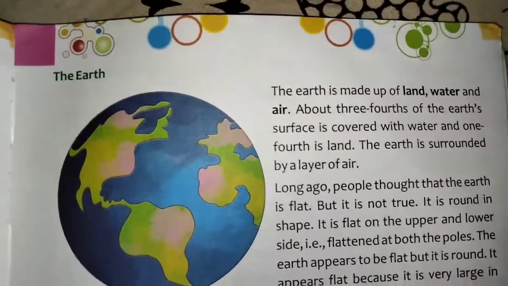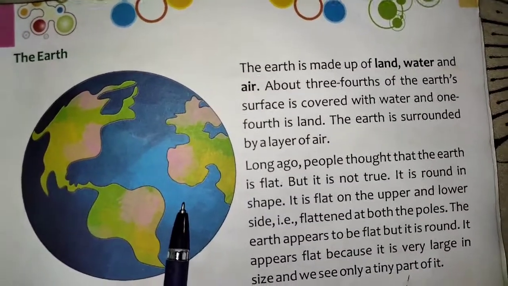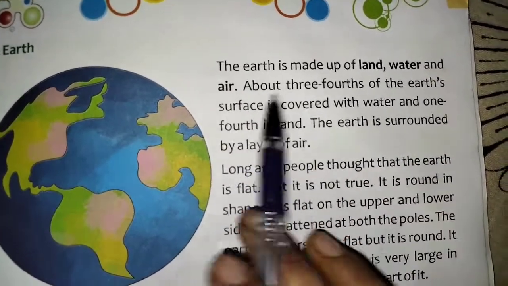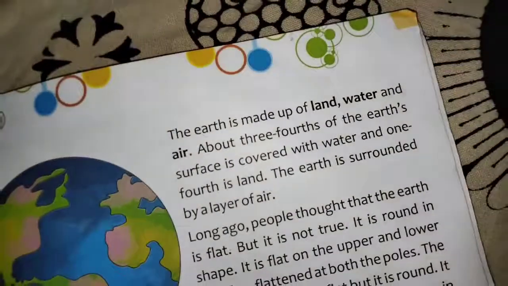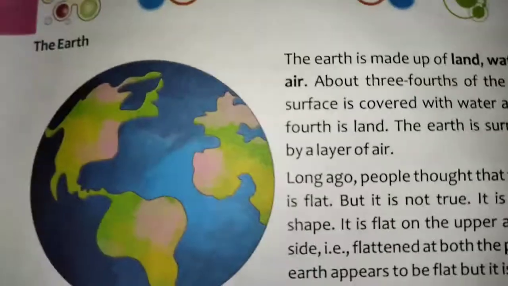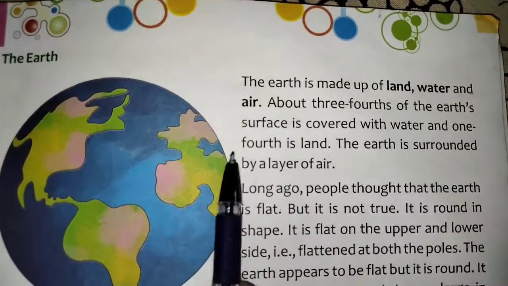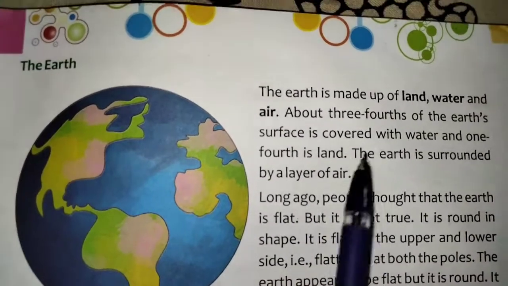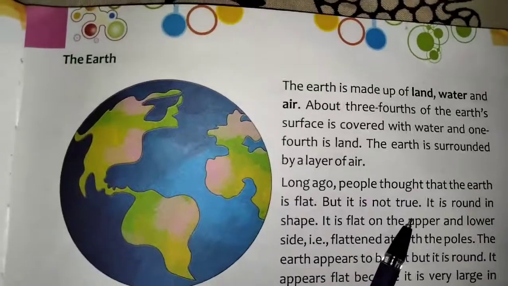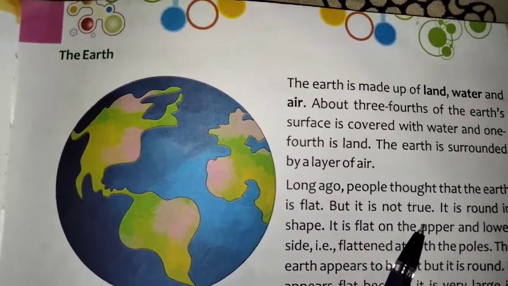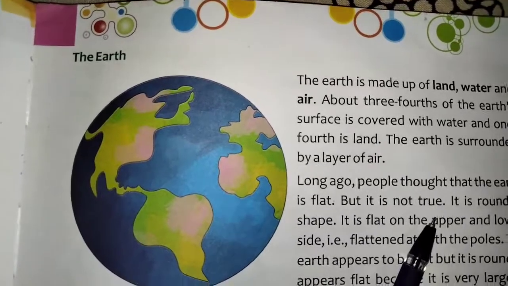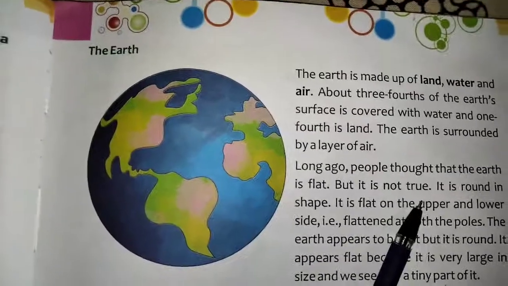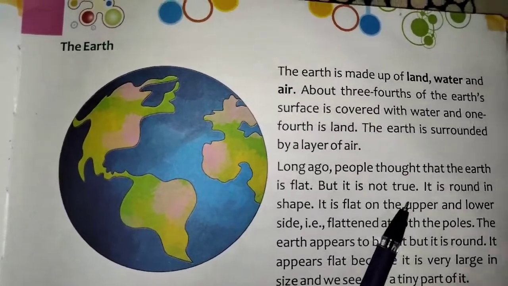Now we are staying on the earth, so we have to learn about the earth. The earth is made of land, water and air. About 3/4 of the earth's surface is covered with water and 1/4 is land. If you cut one chapati into 4 pieces, 3 pieces are water, and only 1 piece remains as the land on the earth.